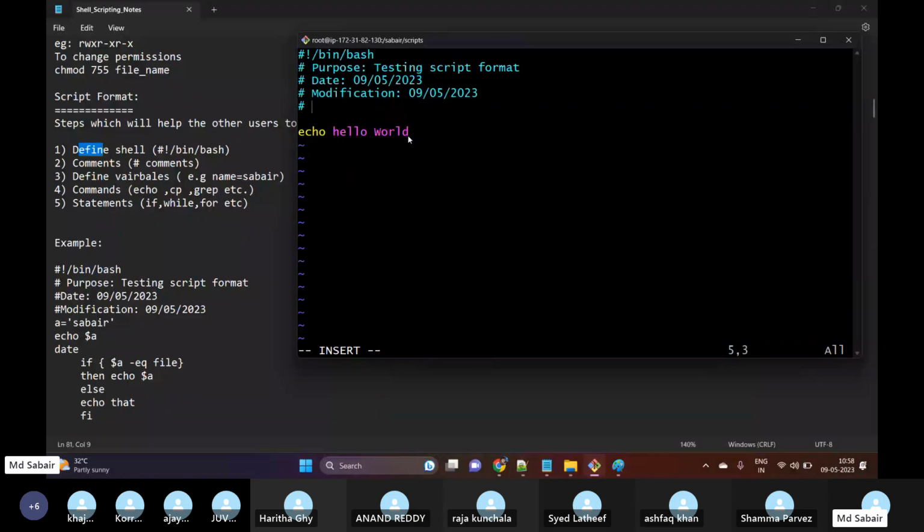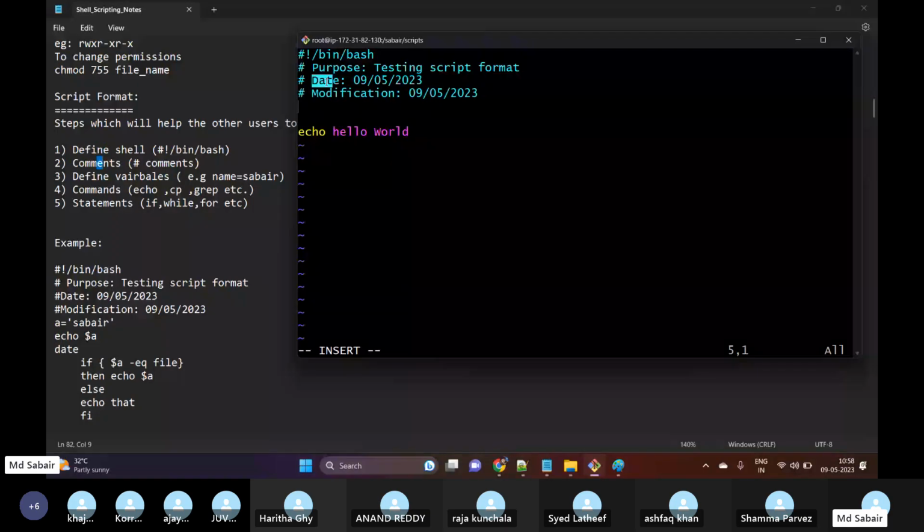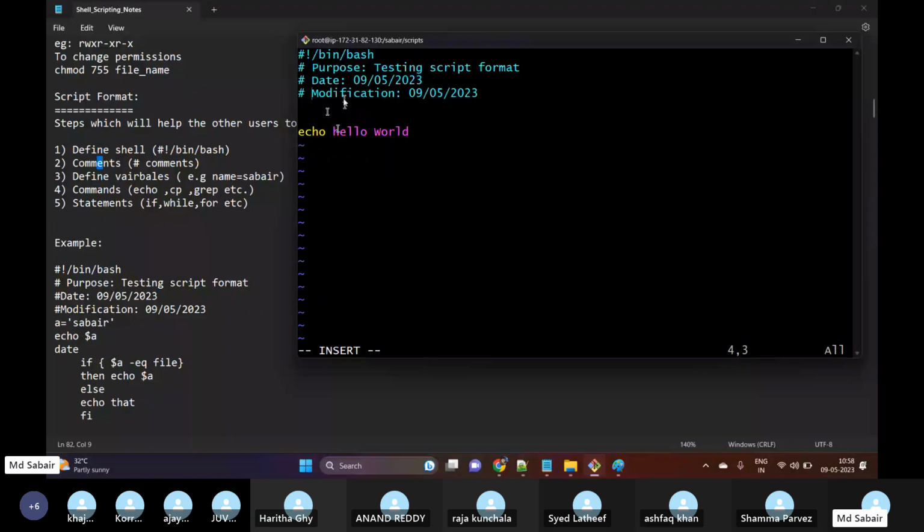So this was our second point, comments. I have passed the purpose of the script and the date on which the script has been written. If tomorrow, on the 10th of May, I make any changes to this script, I will modify this date, only for user understanding. This will not play any role in our script, but it is for other users who will try to use our script. So that they can understand, we will try to put proper comments. Okay, this is one section.